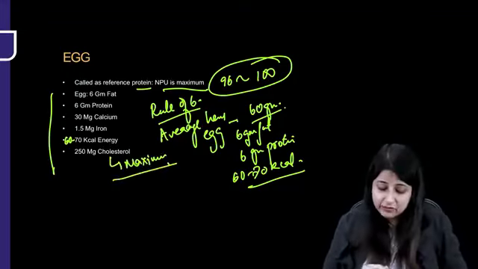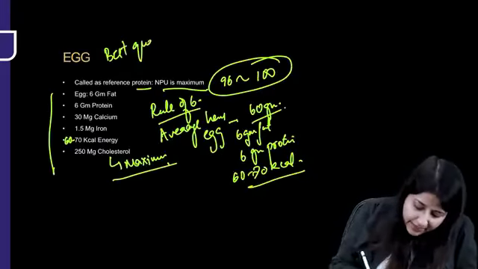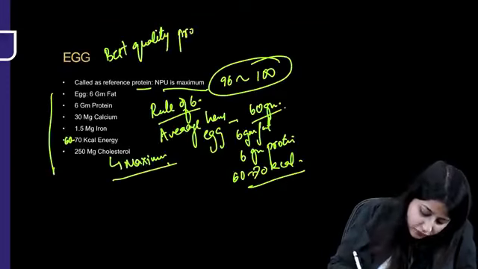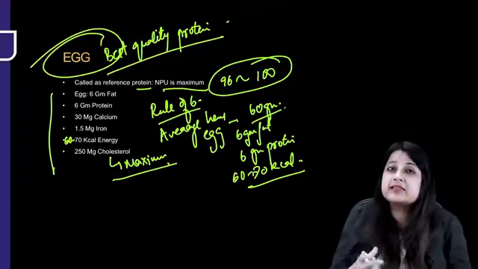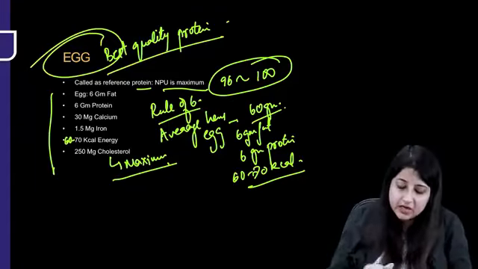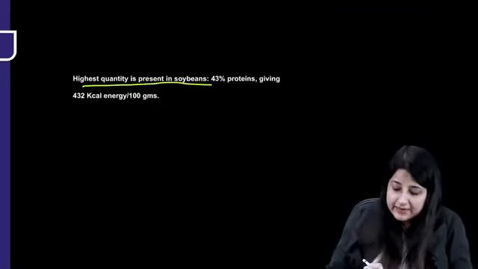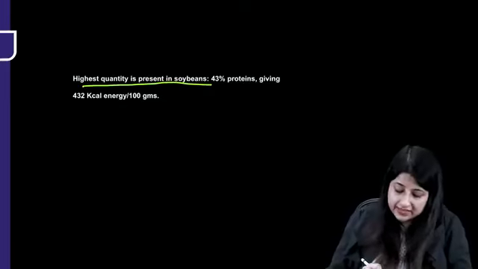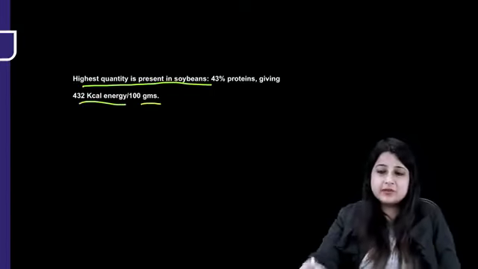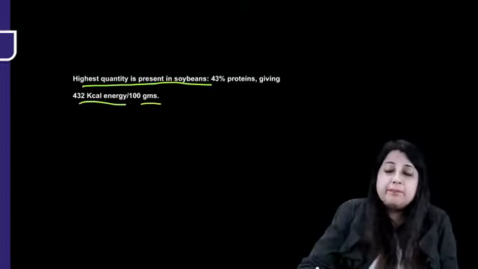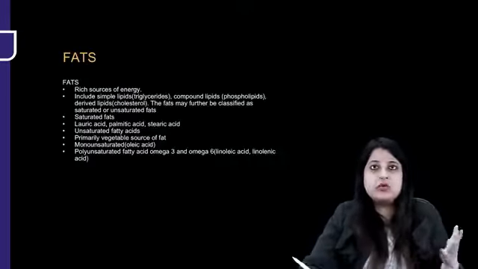Okay, this is asked about egg. Best quality protein is in egg. Where do you find the best quality protein? Best quality protein is in egg. But which food product has the maximum amount of protein, or the maximum quantity? Highest quantity is present in soya bean, which is 43% protein, giving 432 kilocalorie energy per 100 grams. So maximum quantity of protein is in soya bean, but the best quality of protein is in eggs. So that was the golden point about protein.